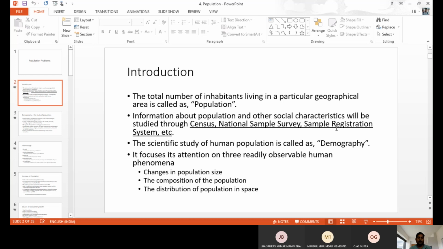Next one, the National Sample Survey. Randomly they will study a particular area at any time, after 2 years, after 3 years, in different areas. With that they can predict and measure the total numbers. The census is only every 10 years, but the National Sample Survey may be done after 2 years or after one year, any time, anywhere.